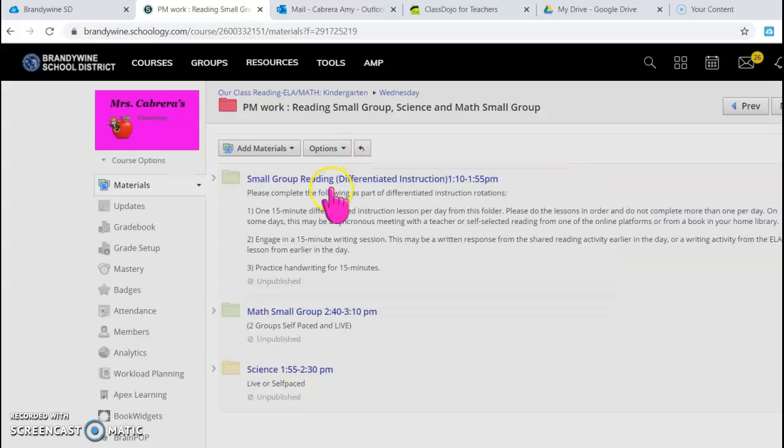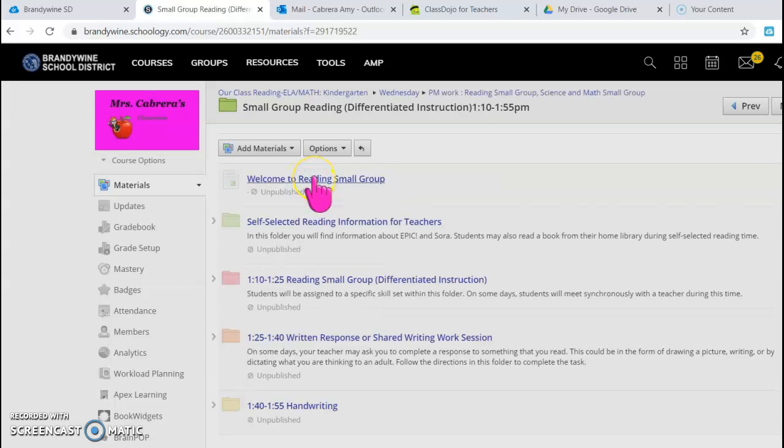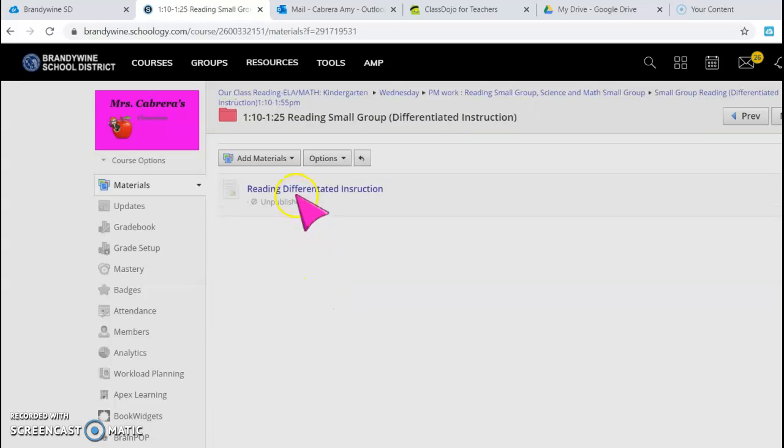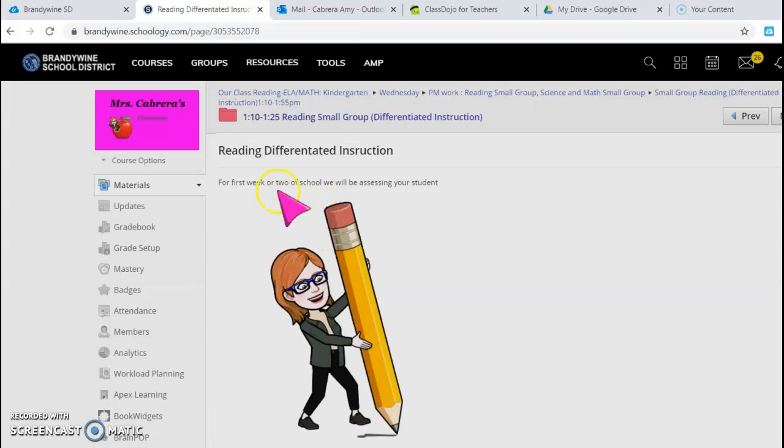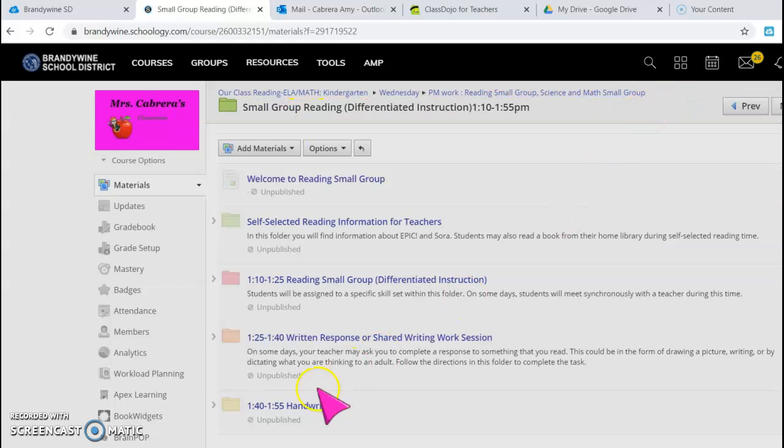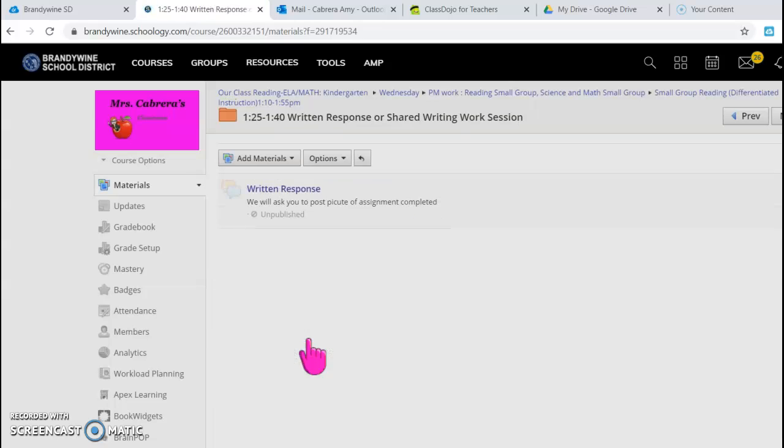But again, you'll go in here. You'll see small group reading, and there's a welcome message. And then you'll see reading DI groups. Right now, the first few weeks of school, in small group we are probably going to be assessing your kids, so do not worry about that. The second one, written response. We might ask you to post a picture of an assignment that we completed for writing. Right now, you have nothing to do. So it's all good.